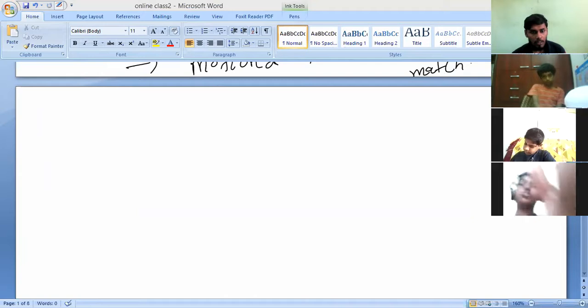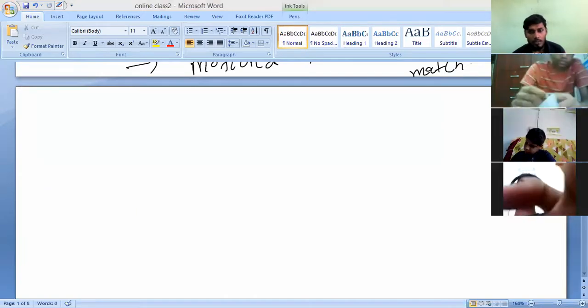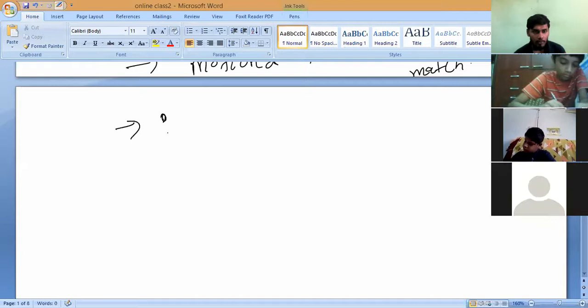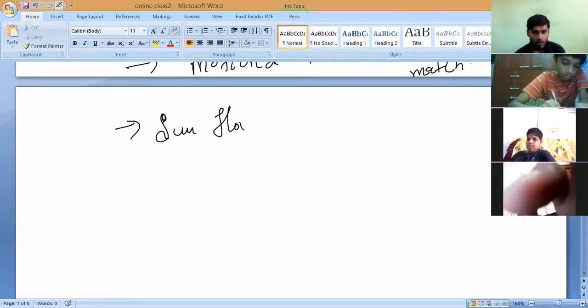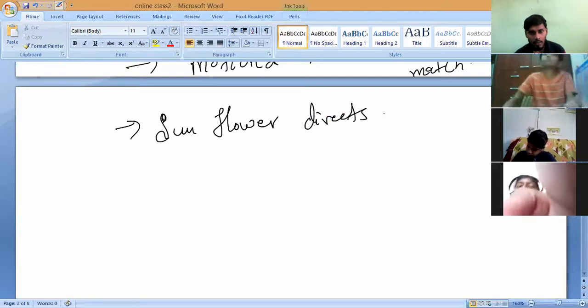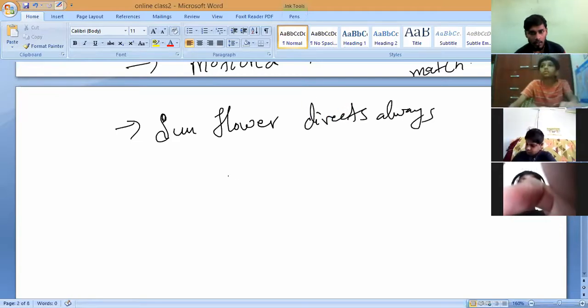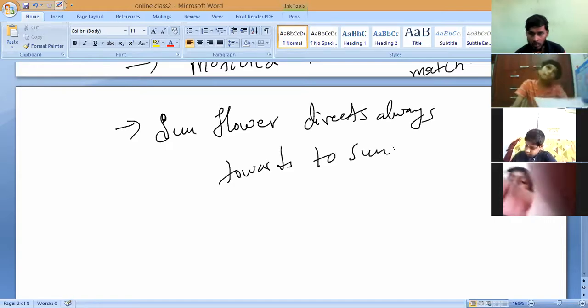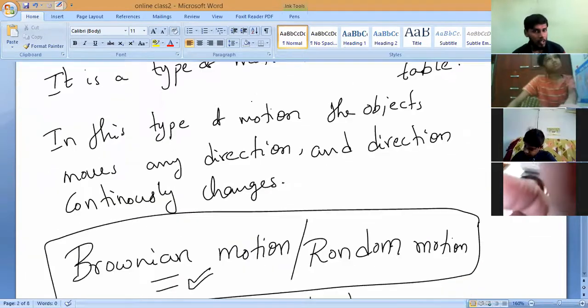Flowers, understand? Particularly you can write sunflower. The sunflower always directs towards the direction of the sun. This is also an example of random motion. These are all the examples.